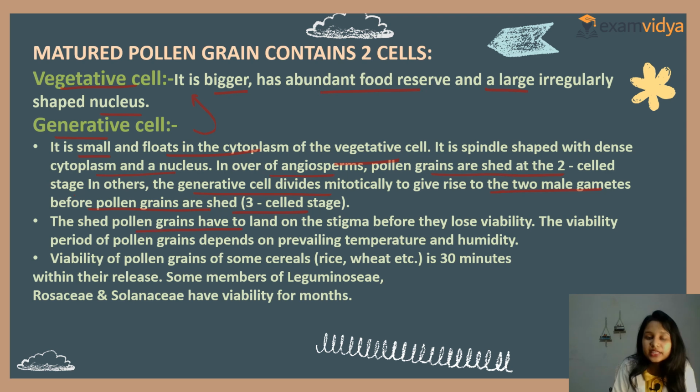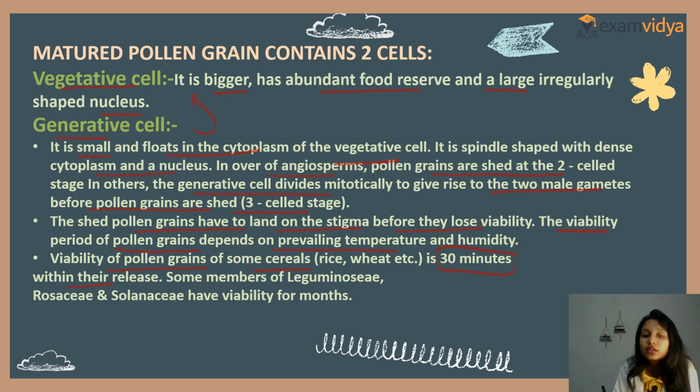The shed pollen grains have to land on the stigma before they lose viability. Viability is their working potential. The viability period of pollen grains depends on the prevailing temperature and humidity. The pollen viability of some cereals, such as rice and wheat, is only 30 minutes. Clear? You must remember the time. So the viability of pollen grains of cereals like rice and wheat is 30 minutes after their release. Clear?